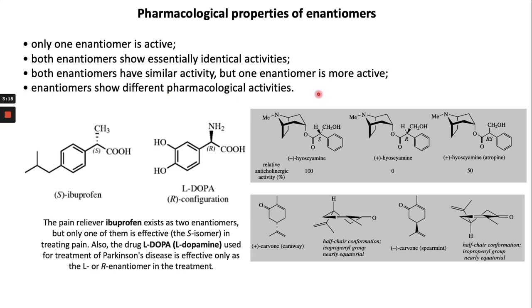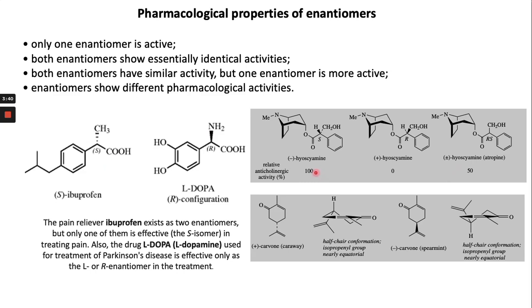We have seen examples previously. For example, ibuprofen exists in two isomers, but the S isomer is the one treating pain, right? In the case of L-DOPA, only the R configuration is used for the treatment of Parkinson disease, right? So only one enantiomer is active. This is an example of one enantiomer being active.